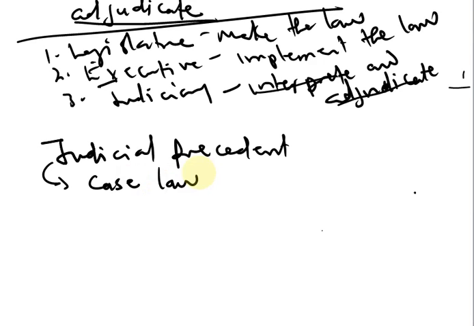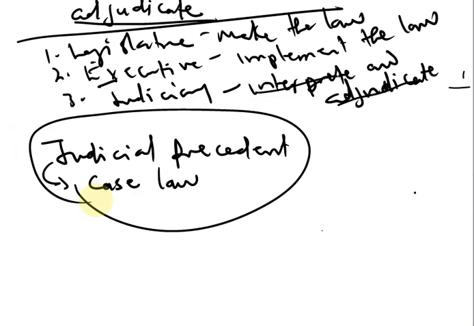Now, when they make that law which they use in the court, there is what is known as what? Judicial precedent or case law. So we can say judicial precedent is the type of law that is made by the judiciary in the event or situation where there is no law that directly speaks or relates to the matter that they are handling presently in the court.